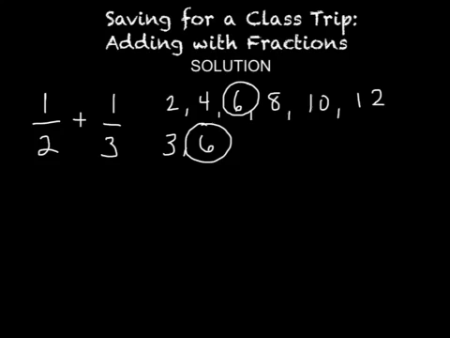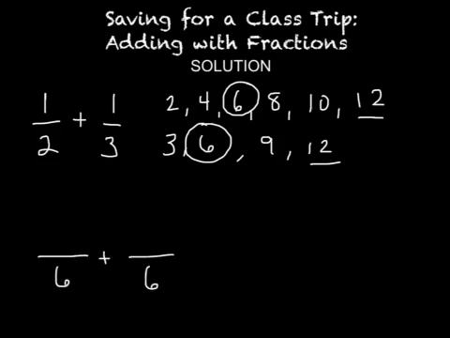I'm going to keep going with my multiples of 3 to show you something: 3, 6, 9, 12. 12 is also a common multiple of 2 and 3. It's not, however, our lowest common multiple. If you don't choose your lowest common multiple for your denominator, you're going to have more reducing to do at the end in order to simplify your answer. So 6 is our lowest common denominator.